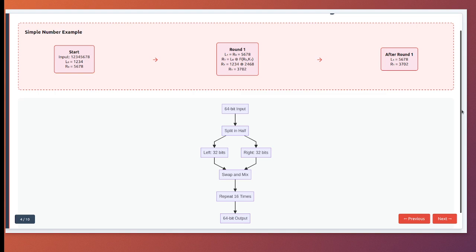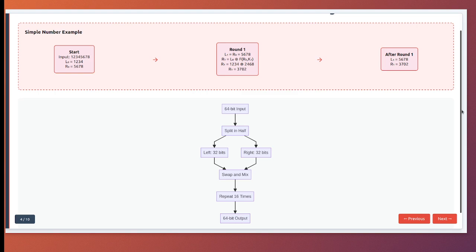Take your 8-digit input. Split it in half. Left equals 1234. Right equals 5678. Now, here is the clever part. The new left becomes the old right. The new right becomes the old left XORed with a function of the old right and the key.